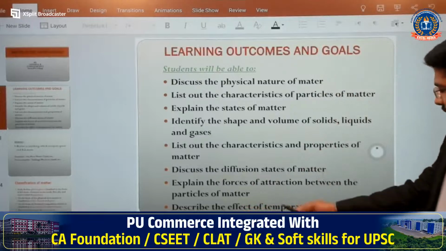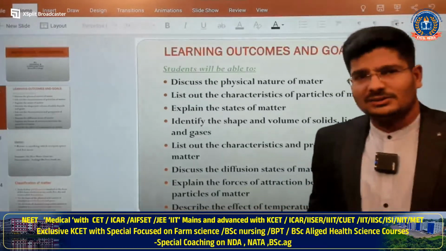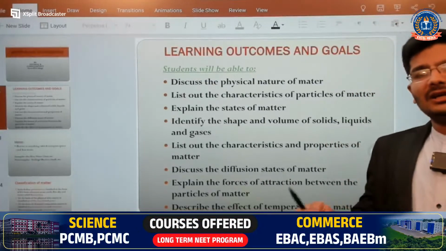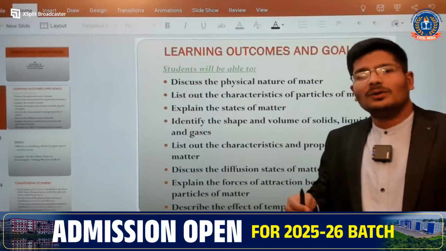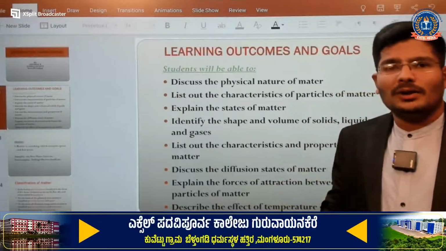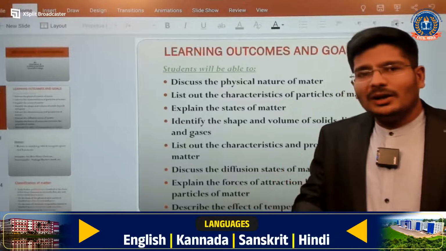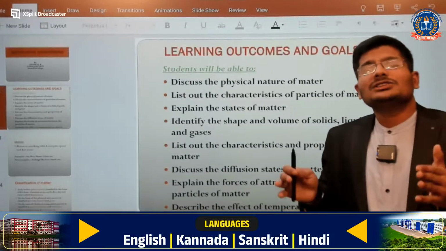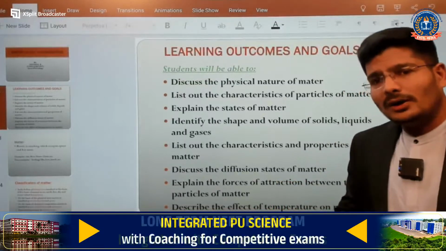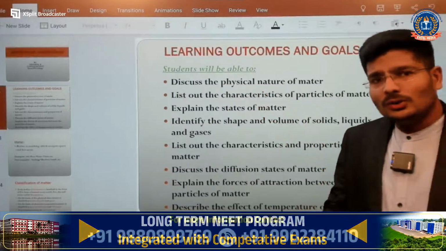We'll see the last one: describe the effect of temperature on matter. When the temperature increases, what is going to happen? For example, the solid ice, when the temperature increases, is converted into liquid. The same liquid, if you increase the temperature, is once again converted into gas. So as temperature increases, the state of matter changes from solid to liquid, liquid to gas. When temperature decreases, gas goes to liquid, liquid to solid.